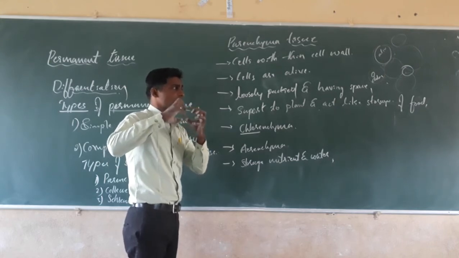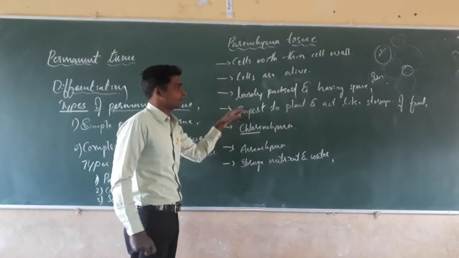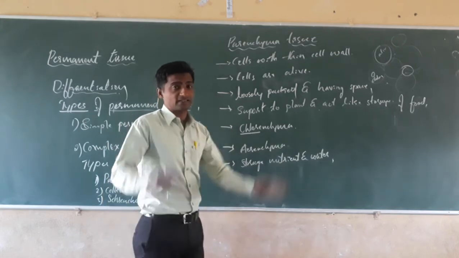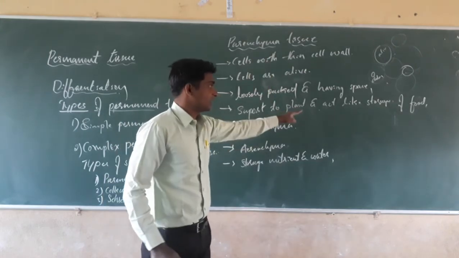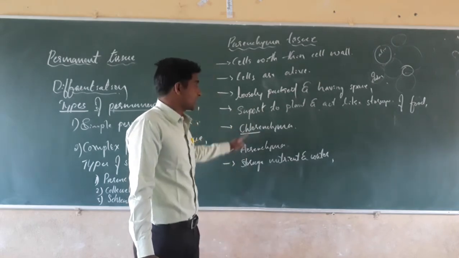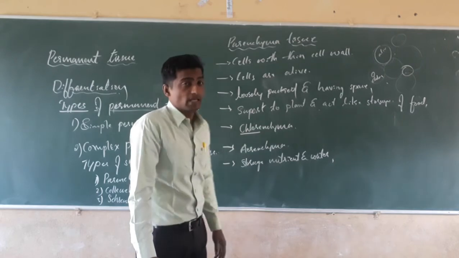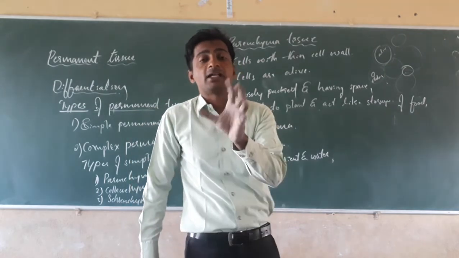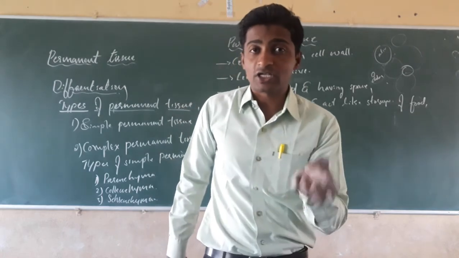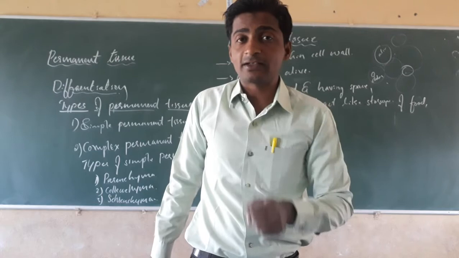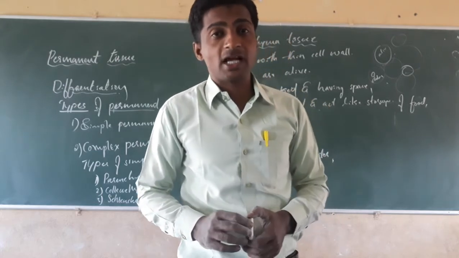It means in between the cells there is a space present. Then next, the supportive cells, they act as a support to the plants. Next, they act as a storage of food also. Parenchyma stores the food. Some parenchyma contains chloroplast, which helps in photosynthesis, and such parenchymas are called chlorenchyma.